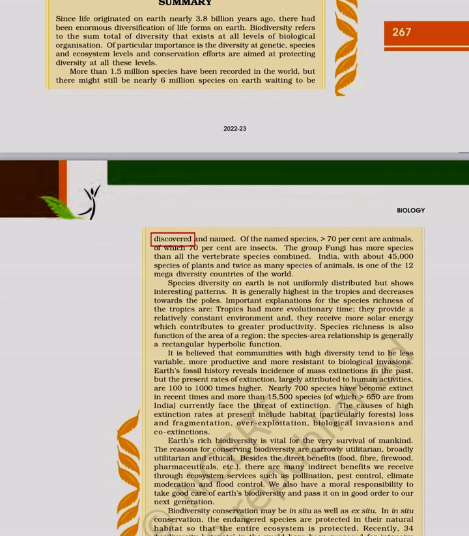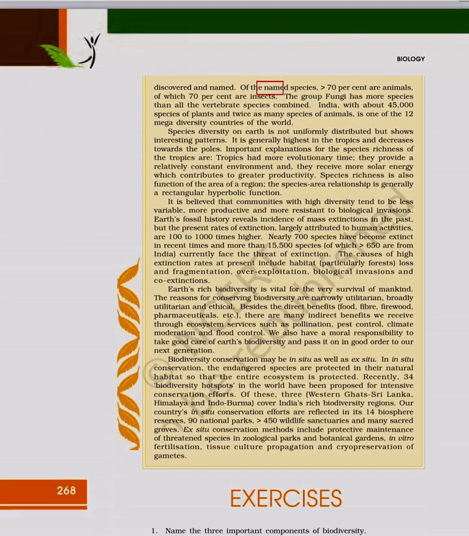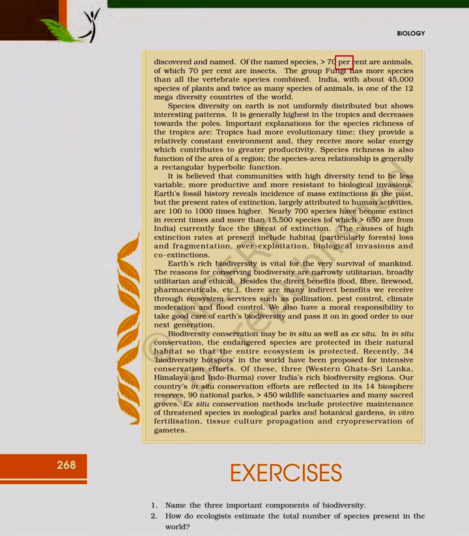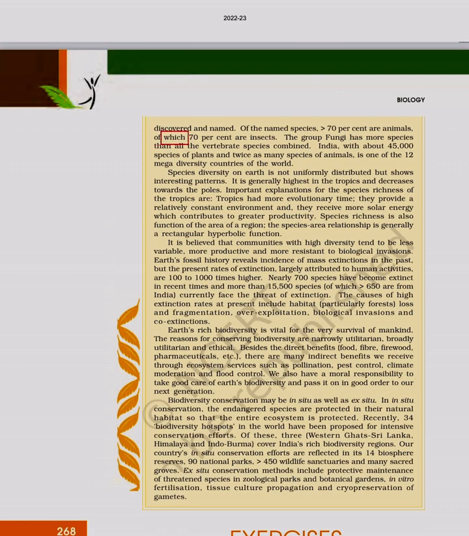Of the named species, 70% are animals, of which 70% are insects. The group fungi has more species than all the vertebrate species combined. India, with about 45,000 species of plants and twice as many species of animals, is one of the 12 mega-diversity